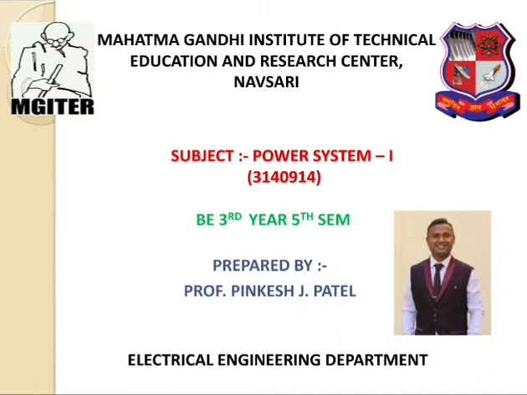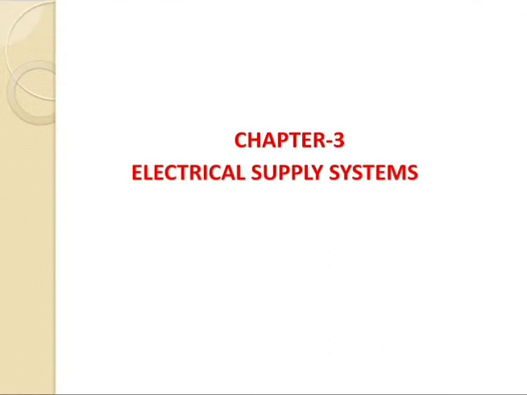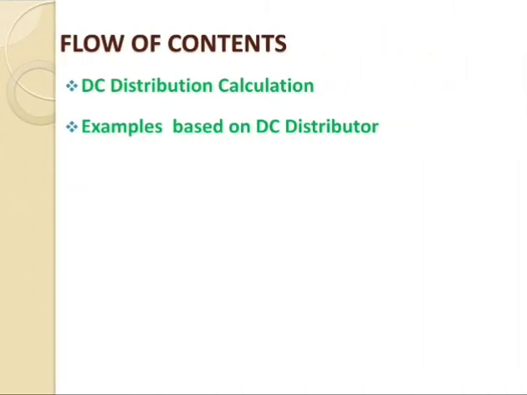So today I will start with the subject of Power System 1, having a subject code of 3140914, BE third year, 5th sem. So today I will start with chapter number 3, that is the electrical supply system. So this is the flow of the contents.